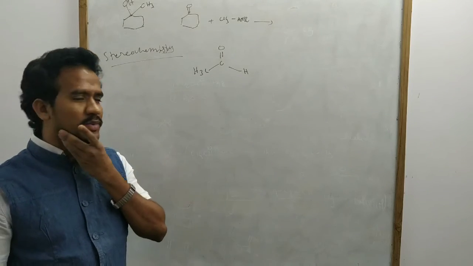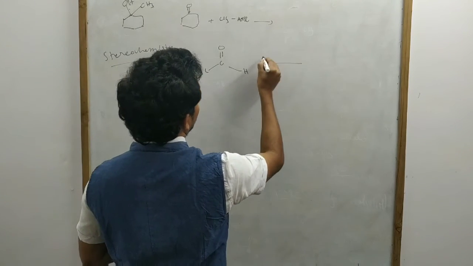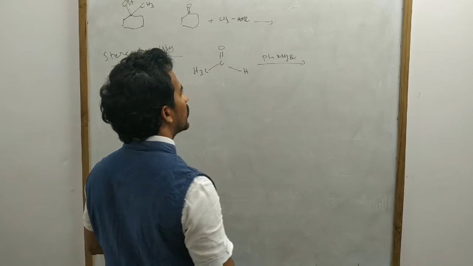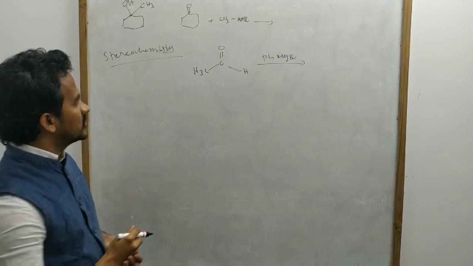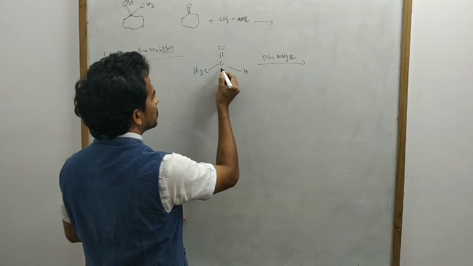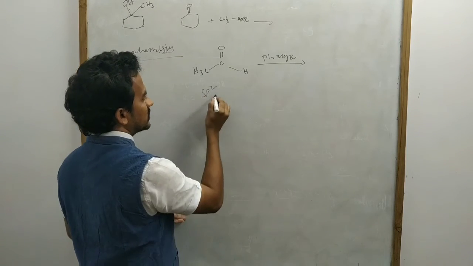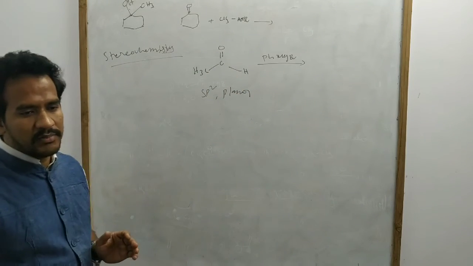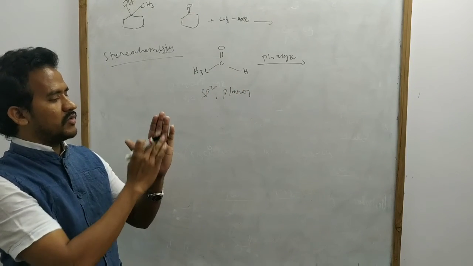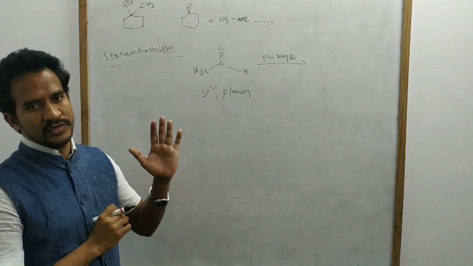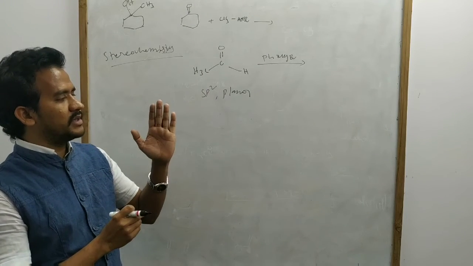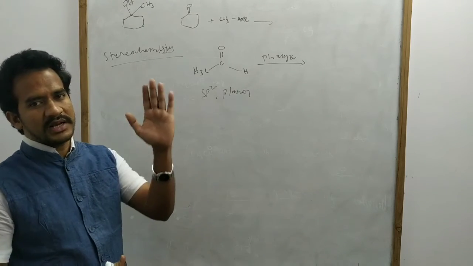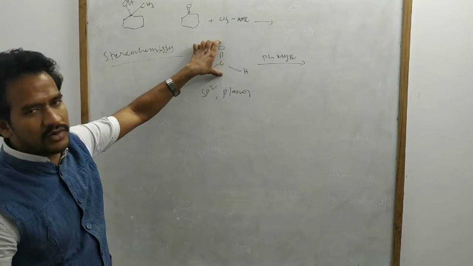This acetaldehyde on treating with phenyl magnesium bromide. Generally this compound is sp2 hybridized, that means planar. This carbon is sp2 hybridized and planar, with the carbon-oxygen double bond, hydrogen and methyl. This carbon is attacked by the nucleophile, phenyl minus, from either front side or back side, because the C=O group is planar.